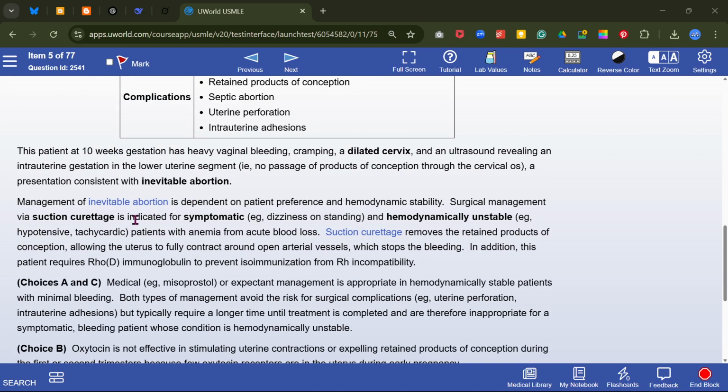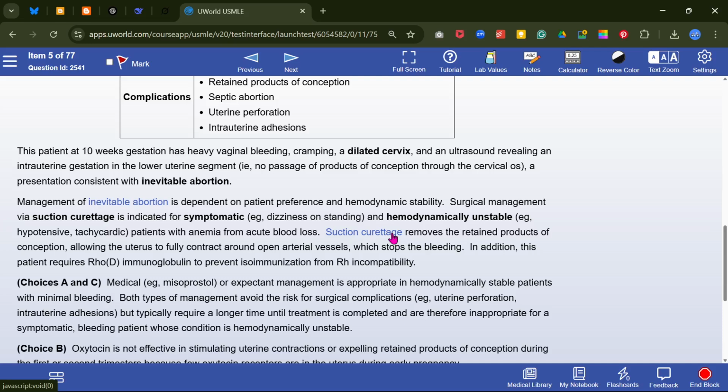So, management of this inevitable abortion depends on the patient's preference and hemodynamic stability. Surgical management: suction curettage is indicated in symptomatic patients, and in hemodynamically unstable patients like hypotensive or tachycardic patients, and patients with anemia from acute blood loss.